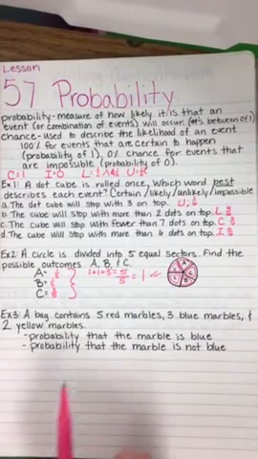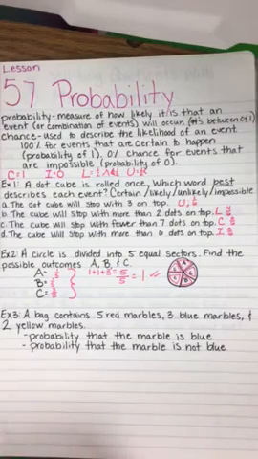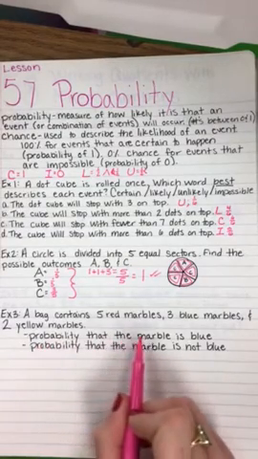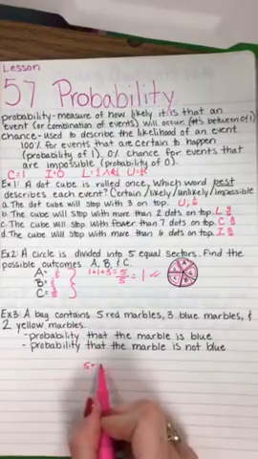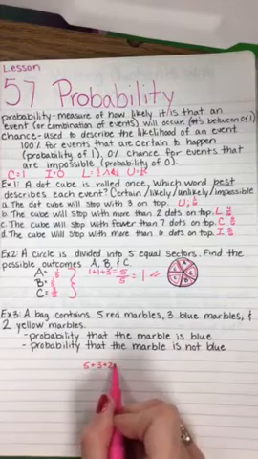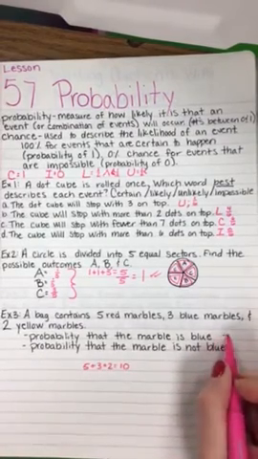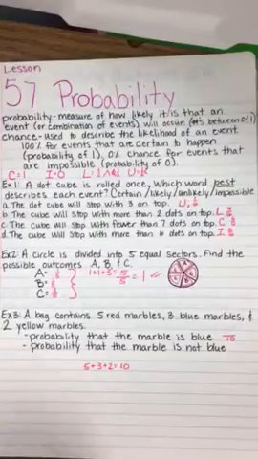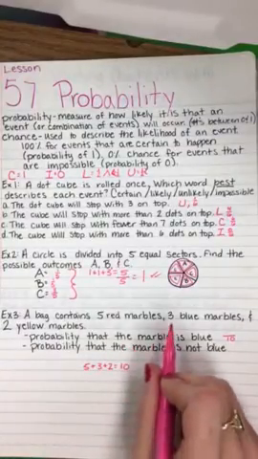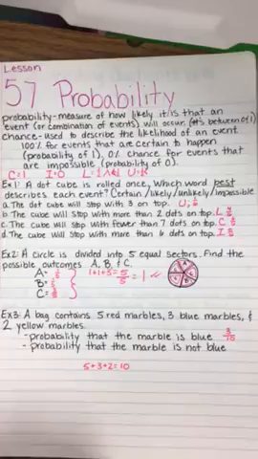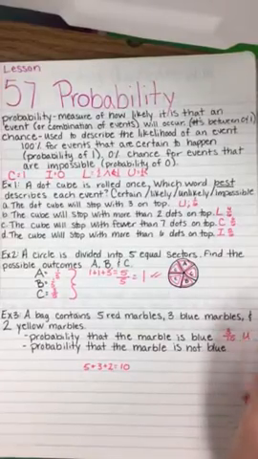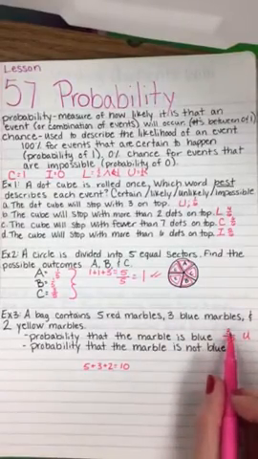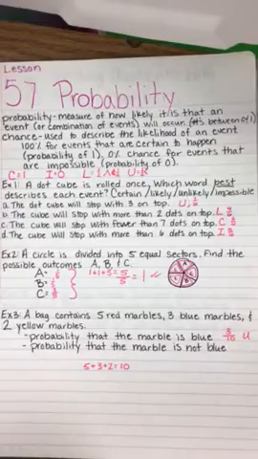Example 3. A bag contains 5 red marbles, 3 blue marbles, and 2 yellow marbles. What is the probability that the marble is blue? So how many marbles do we have total? 5 plus 3 plus 2. So we have 10 marbles total. So 10 is our denominator. What is the probability that the marble is blue? Well, we see that there's 3 blue marbles, so 3 out of 10. Is that likely or unlikely? The answer is unlikely, because if it was likely, it would be 5 or more.